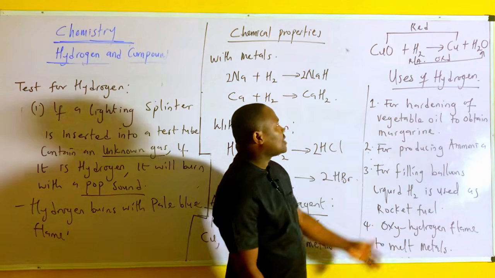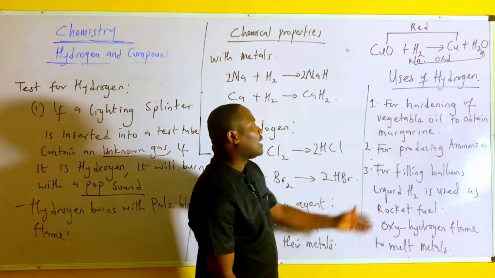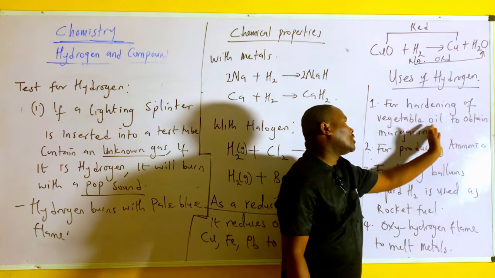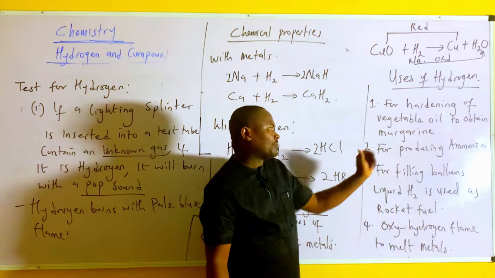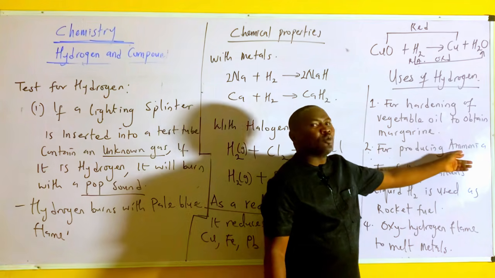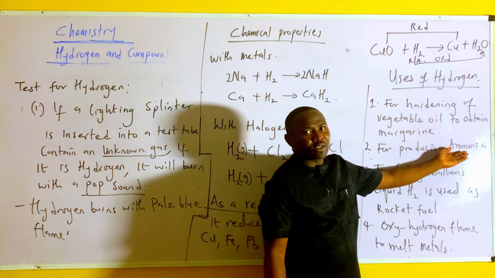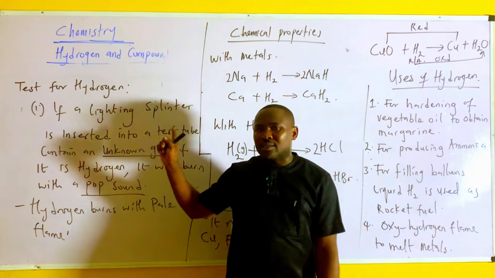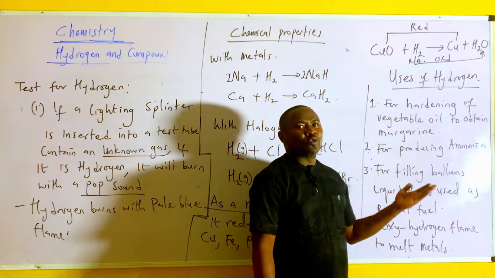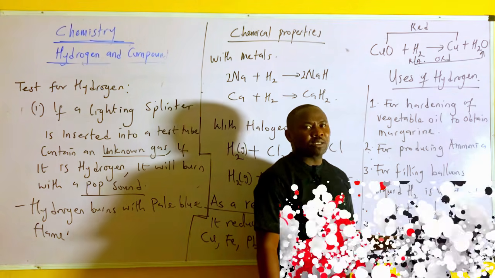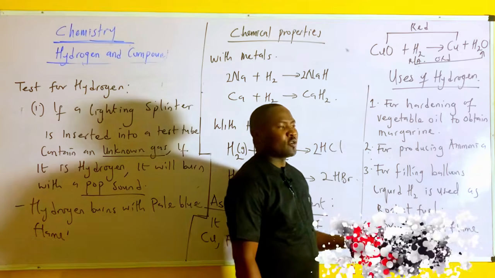Now we see uses of hydrogen. Hydrogen can be used for hardening of vegetable oil to obtain margarine. This is called the hydrogenation reaction. For producing ammonia, this is called the Haber process. Remember, from water gas is called the Bosch process. It can also be used for producing water gas and coal gas.